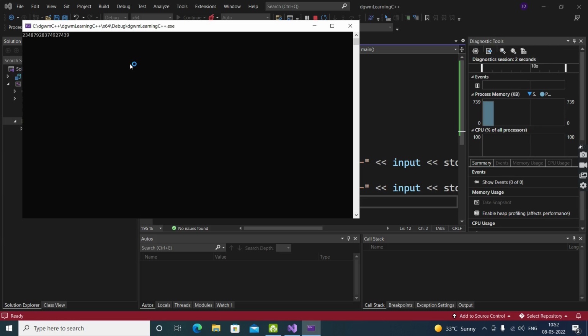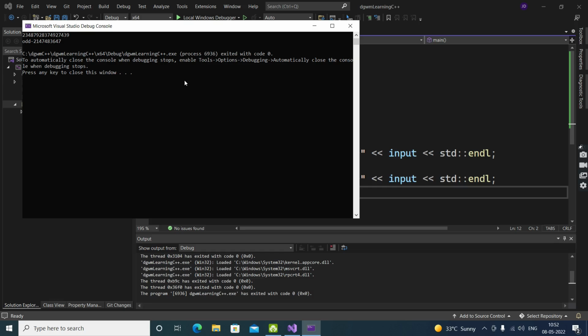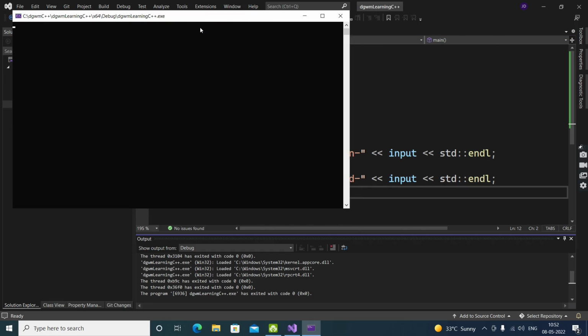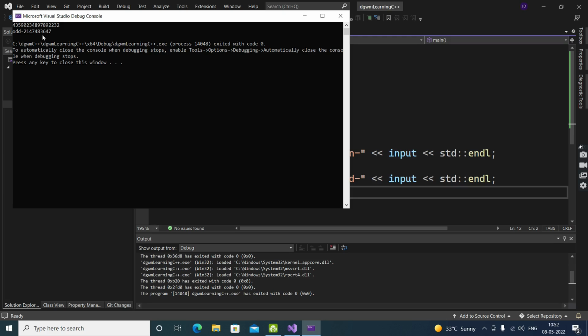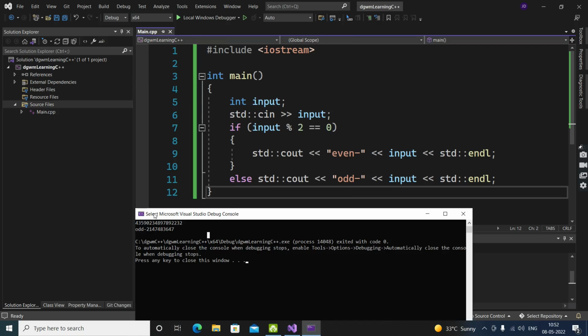So we just put some value and there is a 9 at the end. 9 means it is going to be odd. It is odd. But now what if I try to put some random number with an even number at the end? It is still showing us odd. I don't know why. Let's check that out. It just took 1474. Oh, okay.